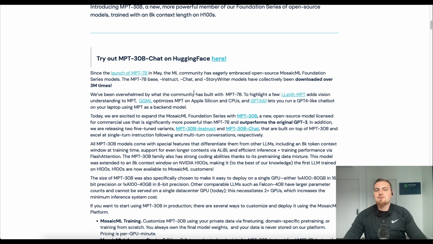Beginning the story, MPT-7 billion, I think it came out 1 or 2 months ago, and they describe how in May alone, these models, the 7 billion parameter base, instruction tune, chat tune, and story writer, which I think is another specific data set that they fine-tuned the 7 billion base on, have been collectively downloaded over 3 million times. So clearly people are interested in these open source large language models. There's no dancing around that.